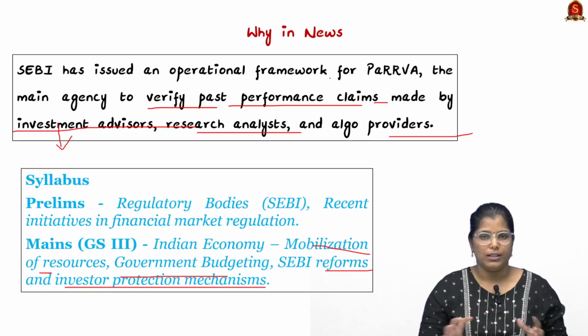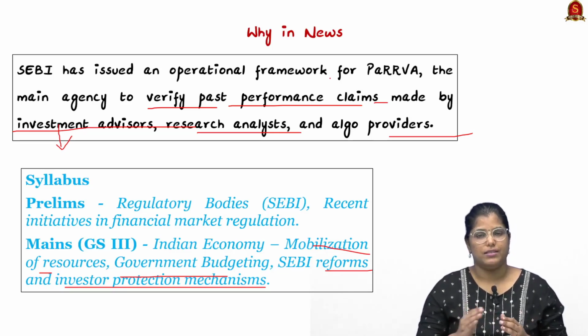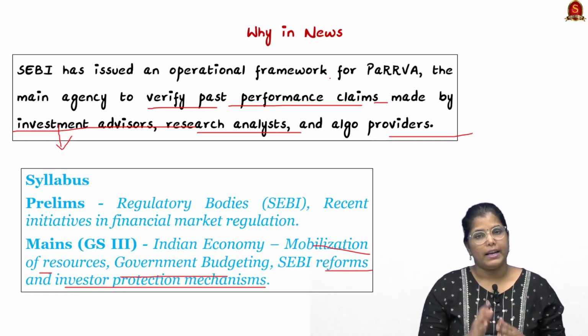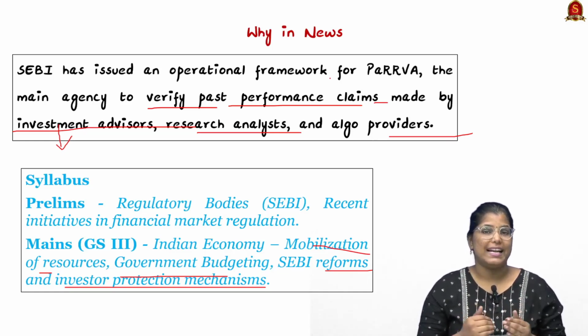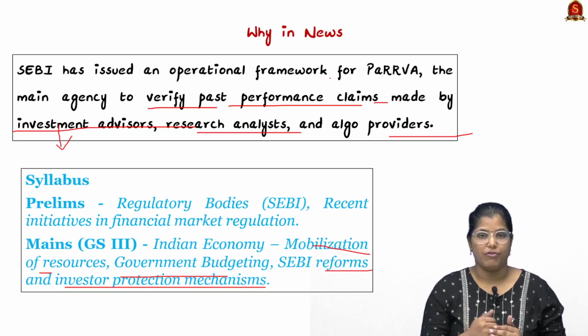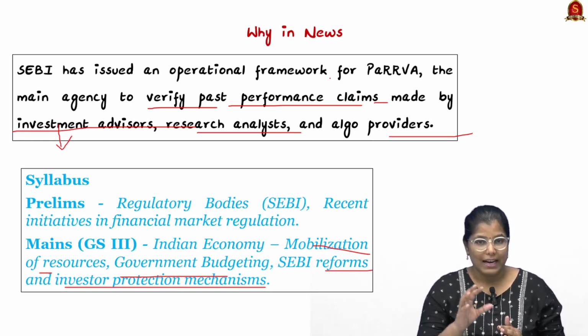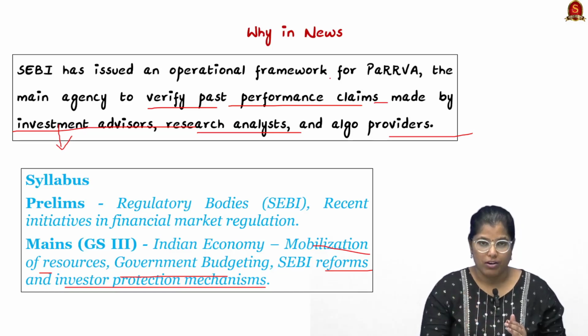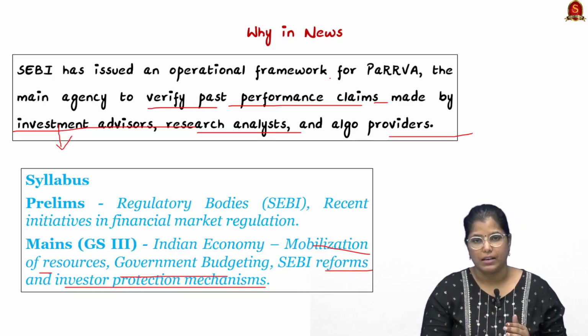All these people assist CRAs, which expands as credit rating agencies. We all know the role of credit rating agencies. They play a crucial role in our financial market. They rate companies based on their performance, and based on the credit rating given by the CRAs, people will invest in that company.